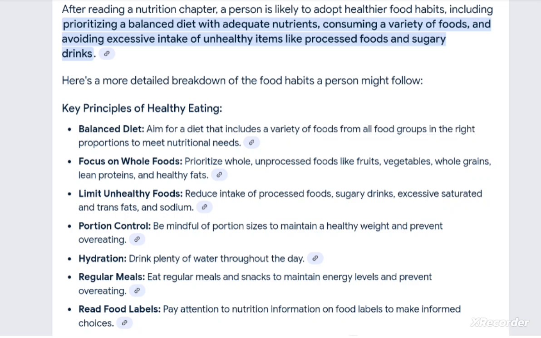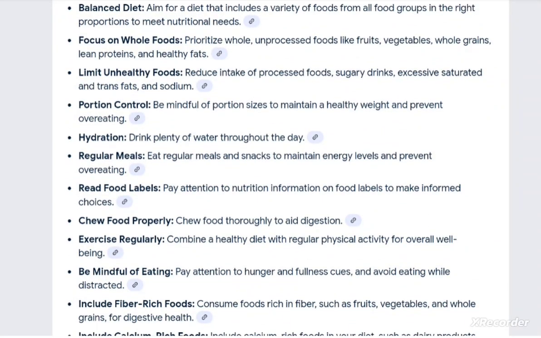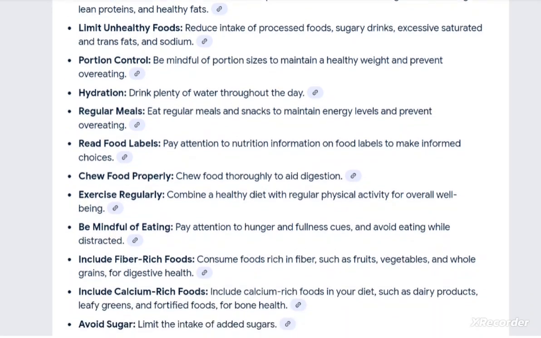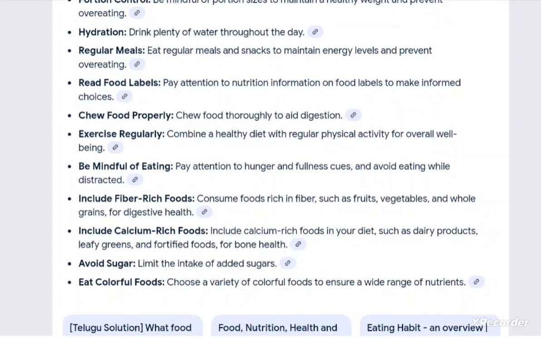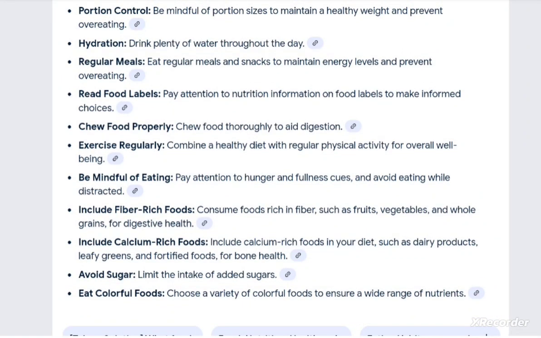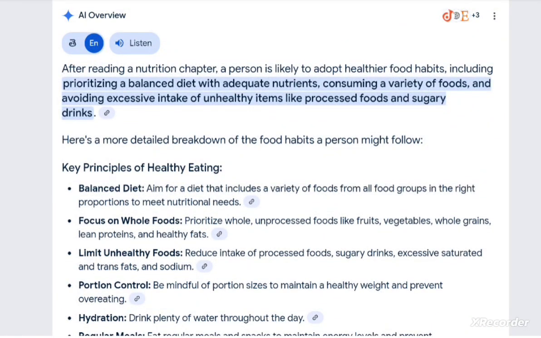Balanced diet: focus on whole food, limit unhealthy food, portion control, hydration, regular meals, read food labels, chew food properly, exercise regularly, be mindful of eating, include fiber-rich food, include calcium-rich food, avoid sugar, eat colorful food. Humans can apply all these habits in their life.